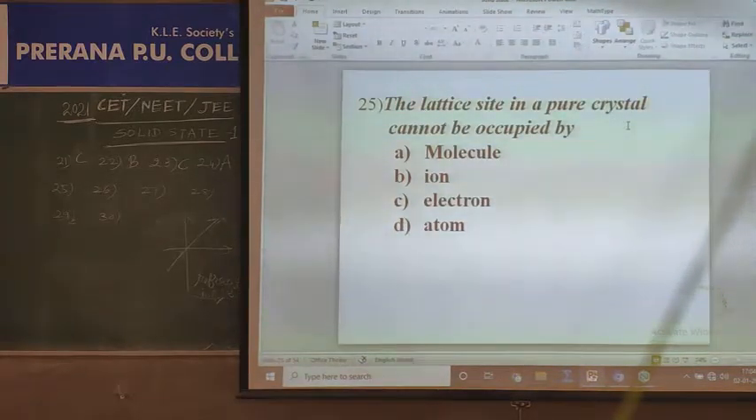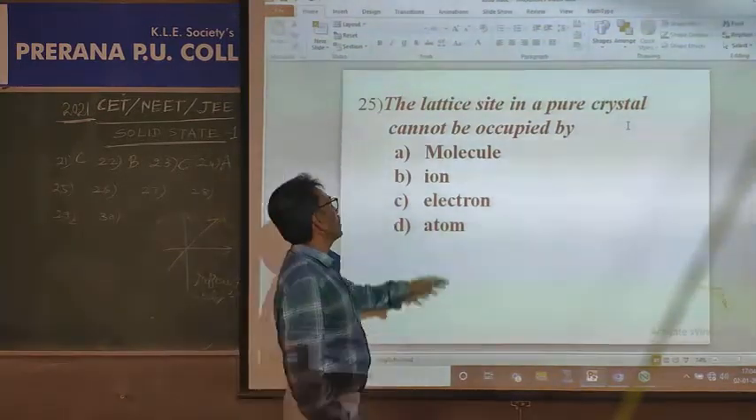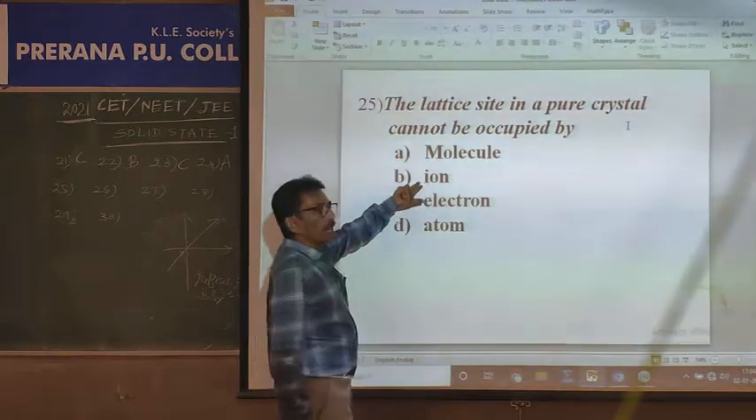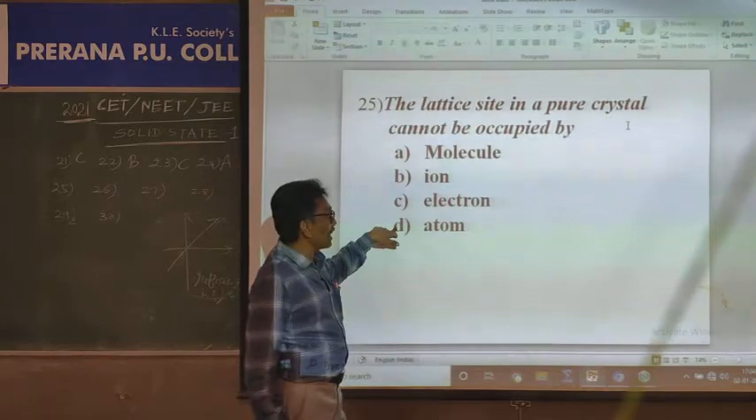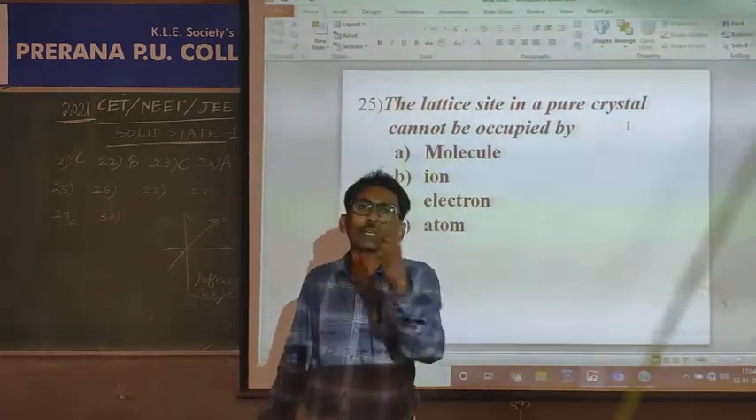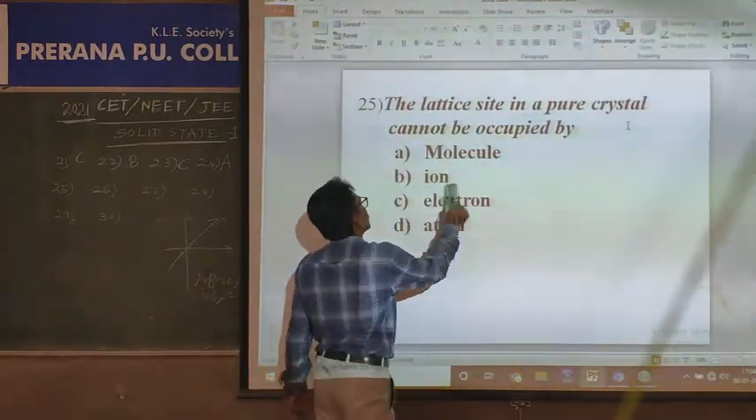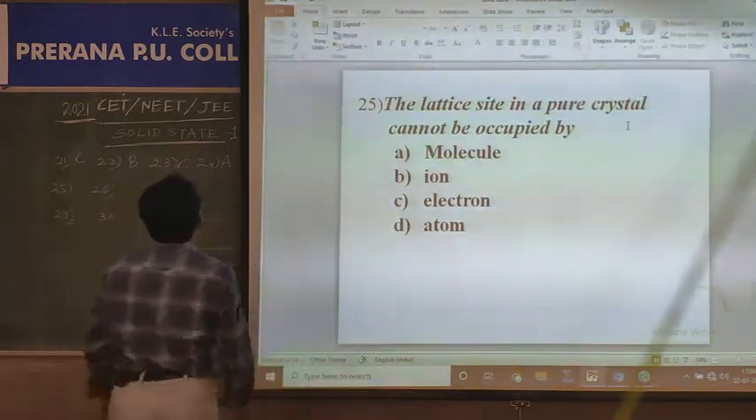The lattice site in a pure crystal cannot be occupied by what? Yes. What is occupied in molecular solids? Molecules are occupied, like solid carbon dioxide. In NaCl, ions are occupying. As in diamond, atoms are occupying. But the electron has no particular space to occupy, because it is moving, it has no fixed place. So this is the right answer. It has no lattice point in the crystal structure. Question 25, option C.